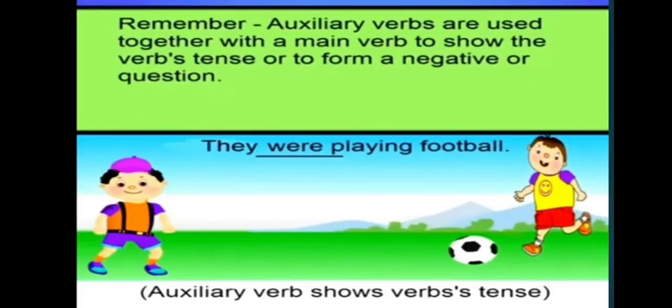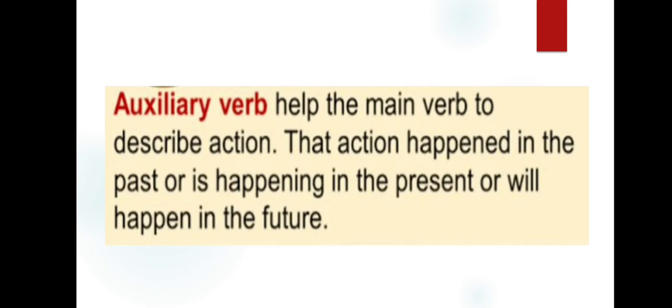Now let us take another example. They were playing football. Here playing is the action being done. So it is the main verb. Were is the helping verb and it helps us to know the action was done in the past. Auxiliary verbs can also tell that the sentence is negative or that it is a question. So we can say that auxiliary verbs help the main verb to describe action. That action happened in the past or is happening in the present or will happen in the future.